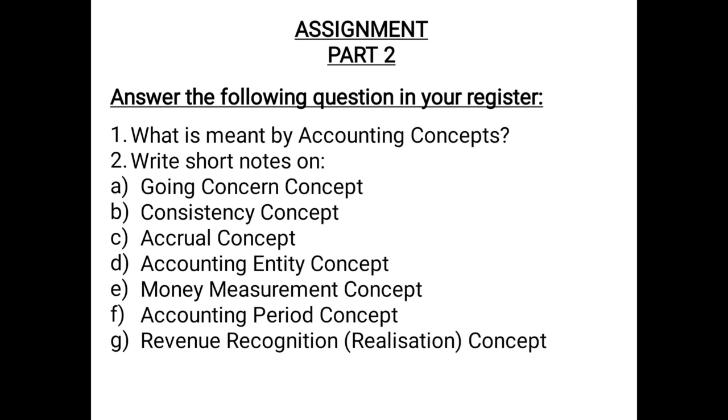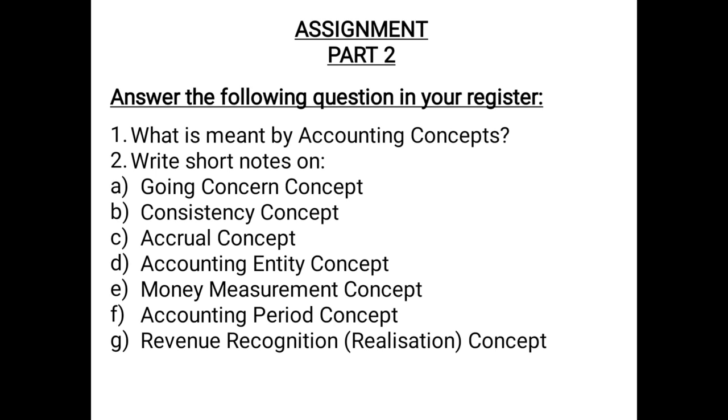The fifth one is money measurement concept. This concept states that while preparing the books of accounts, only those transactions will be recorded which are capable of being measured in terms of money, and all other transactions which cannot be measured in terms of money shall not be recorded, however important they are.